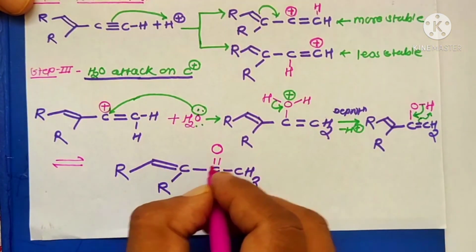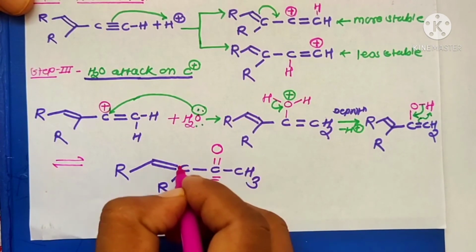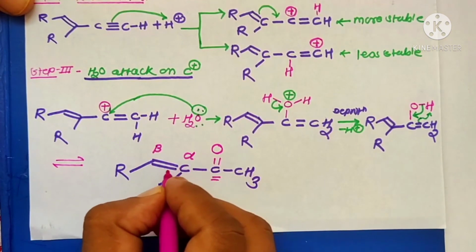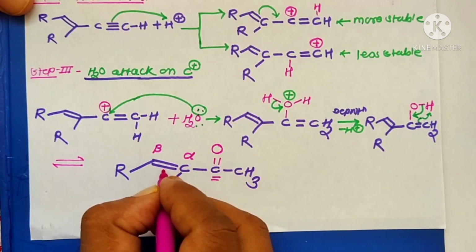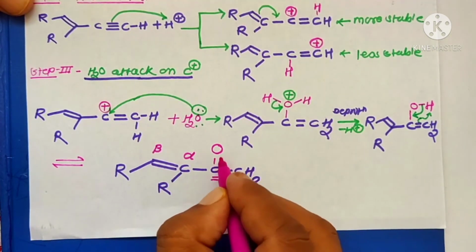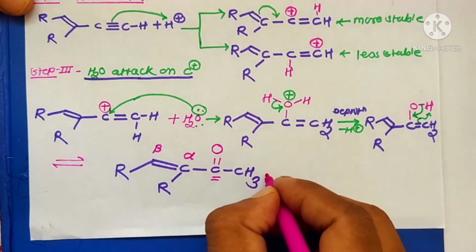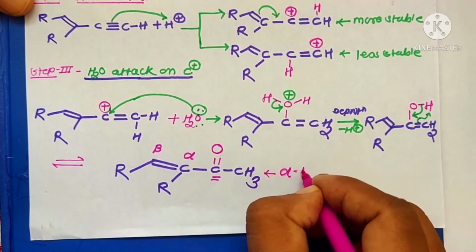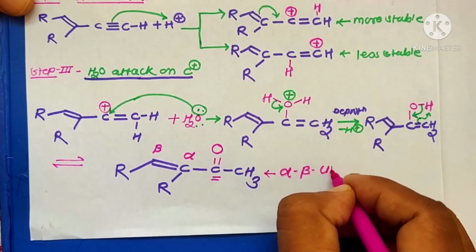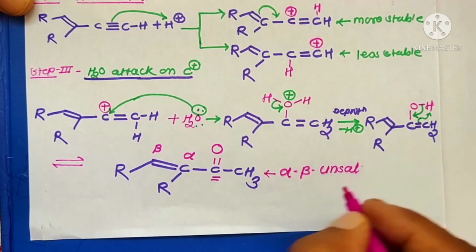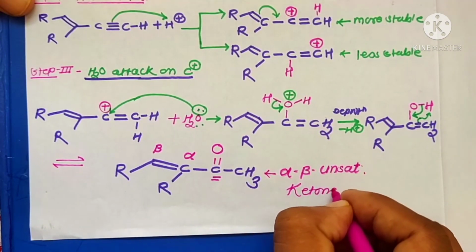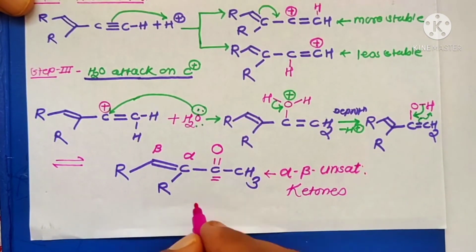Now according to this, this is the functional group, this is the alpha position, this is the beta position, therefore it is an alpha beta unsaturated molecule, that is a double bonded molecule. And here the nature of the carbonyl group is a ketone group, therefore the name of this final product is alpha beta unsaturated ketone, as the final product of these reactions.